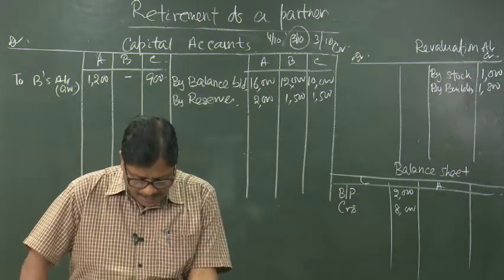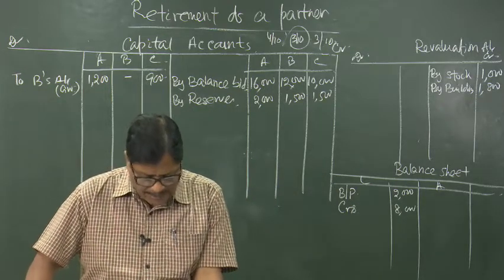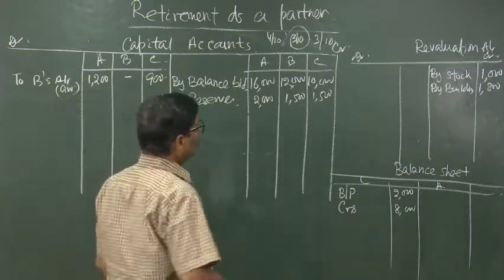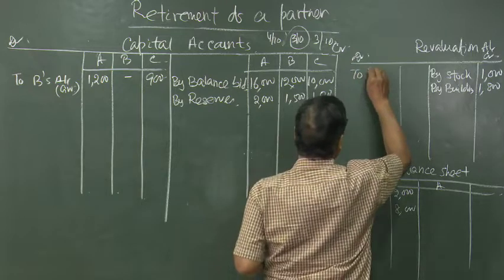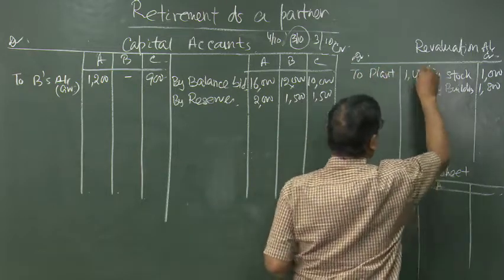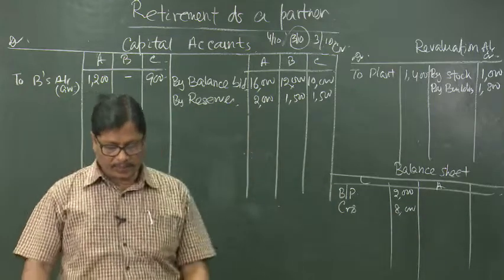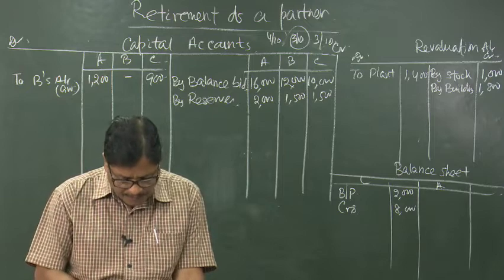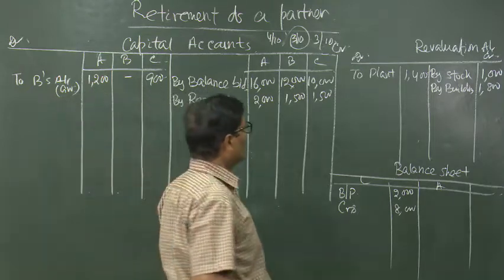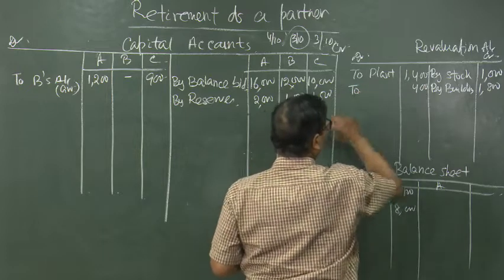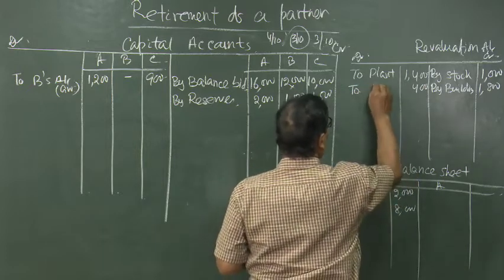Then plant and motor car are to be depreciated by 10%. Plant is having 14,000, so 1,400 will be reduced, decrease in the value of the asset. Motor car is having 4,000. So, 400 rupees will be written off, that is the loss on revaluation of motor car.